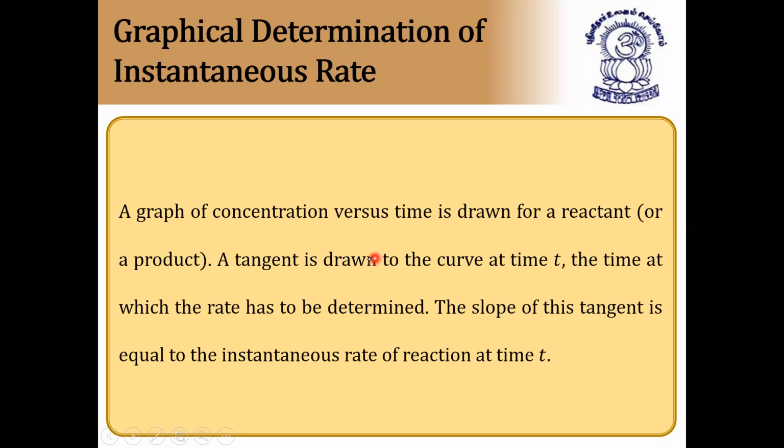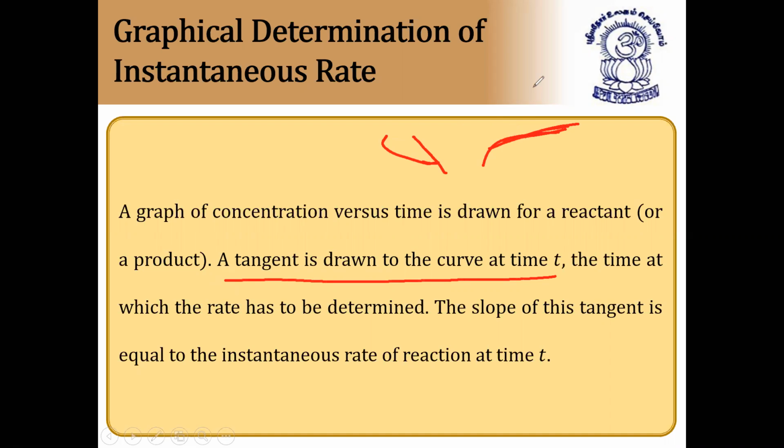Next, graphical representation of instantaneous rate. How to represent it graphically? A graph of concentration versus time is drawn for a reactant or product. A tangent is drawn to the curve at time t seconds. As we know, the curve for concentration of reactants decreases like this, and for products it increases like this. Tangent means the line touching the curve. For example, this is the tangent, and for this also this is the tangent.